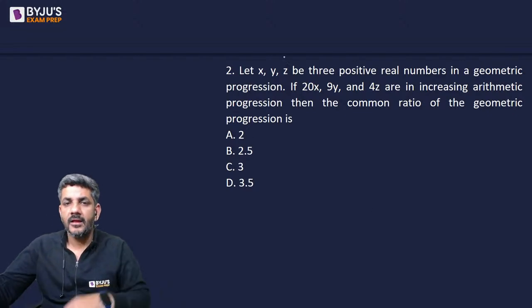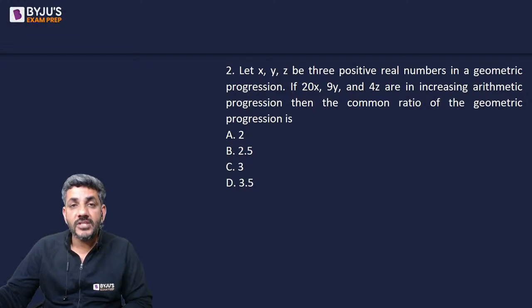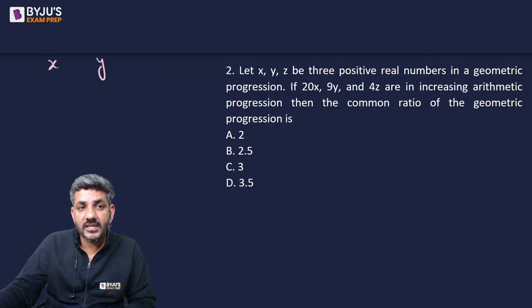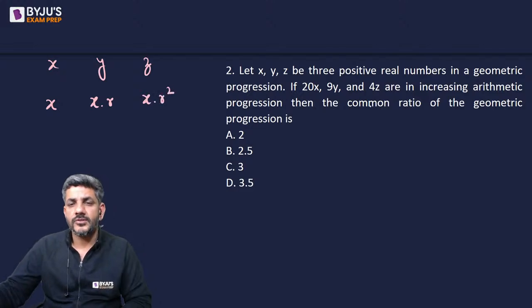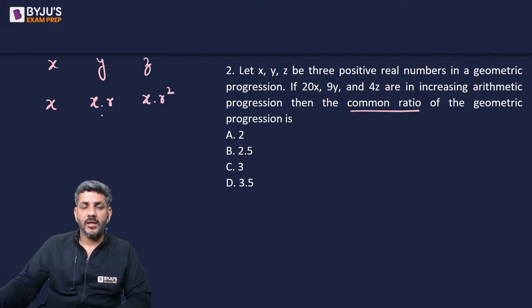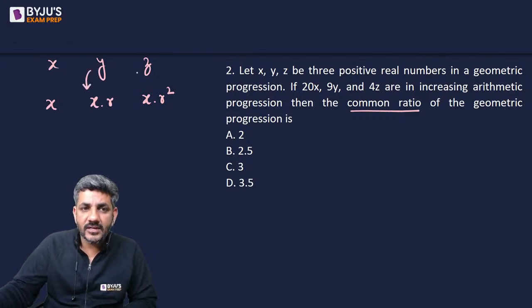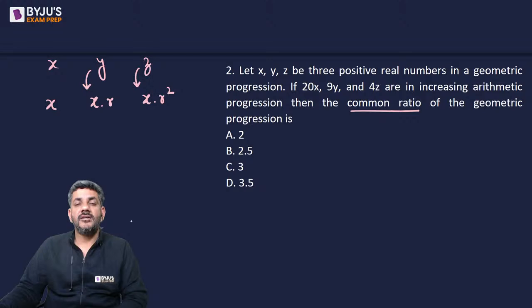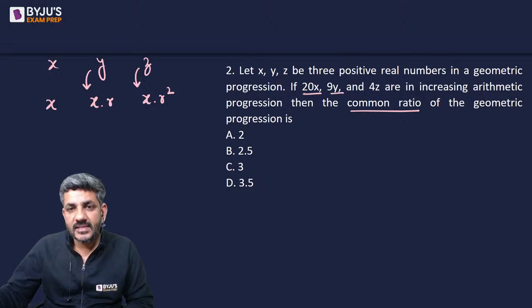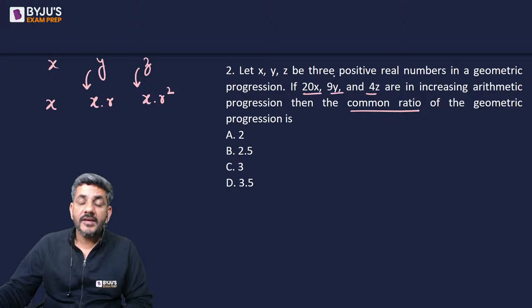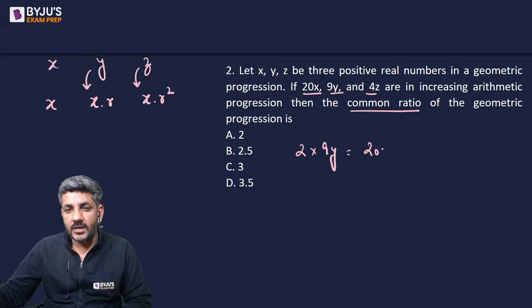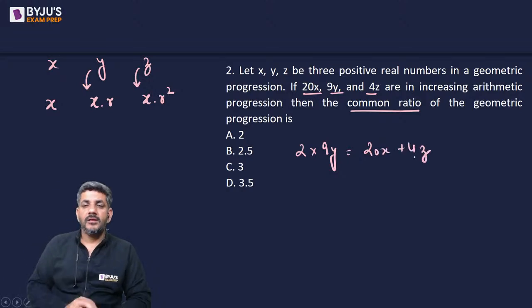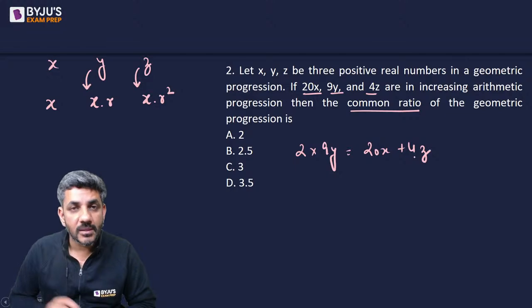Let's see once. X, Y, Z are three positive real numbers in GP series. Now, if three numbers are in GP series, I'm sure you all know that the terms would be first term, first term into the common ratio, first term into square of the common ratio, and ultimately he's talking about common ratio only. So I can say that Y is nothing but X into R and Z is nothing but X into R square. Then he says that these are in increasing AP series. If three numbers are in AP series, then twice of the middle number is equal to sum of the other two numbers.